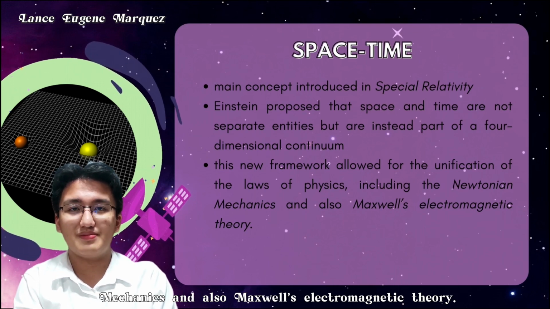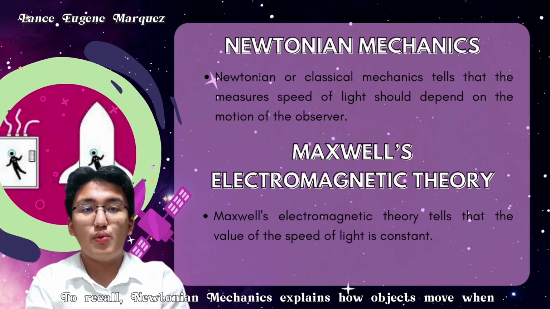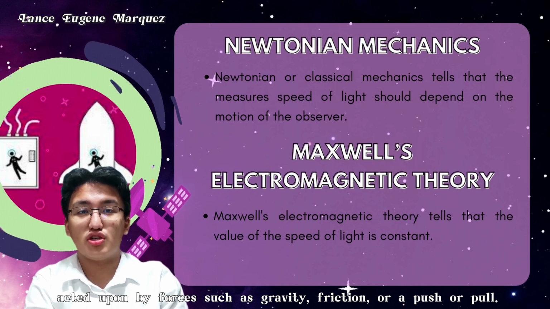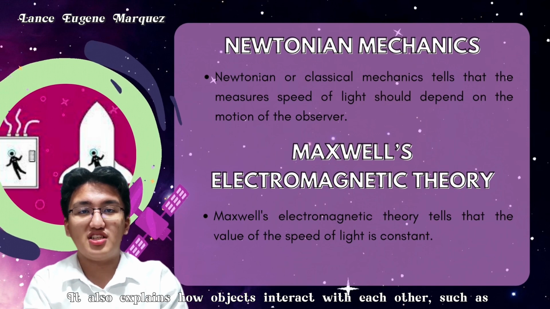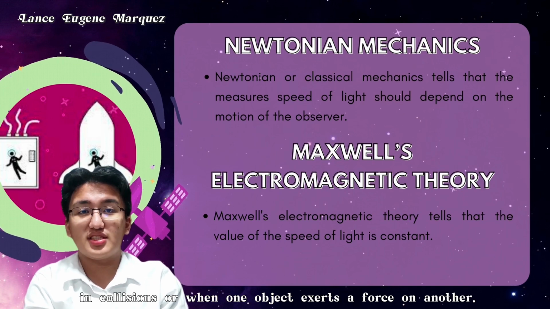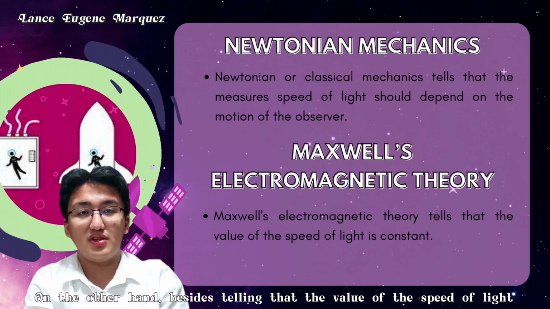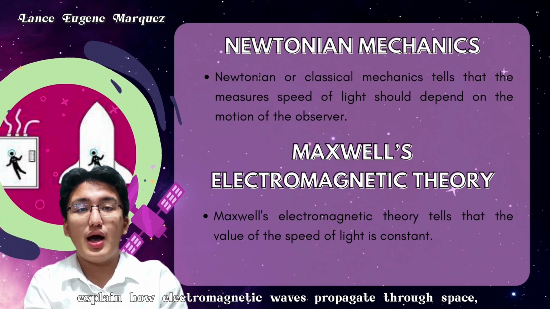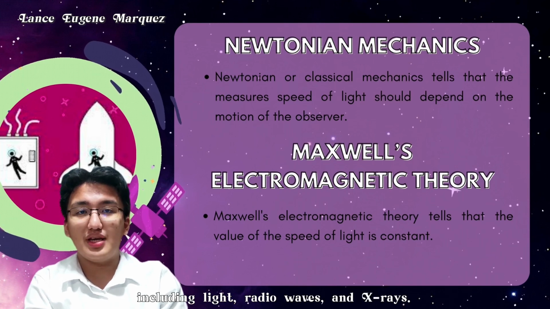This new framework allowed for the unification of the laws of physics, including Newtonian mechanics and also Maxwell's electromagnetic theory. To recall, Newtonian mechanics explains how objects move when acted upon by forces such as gravity, friction, or a push or pull. It also explains how objects interact with each other, such as in collisions or when one object exerts a force on another. On the other hand, besides telling that the value of the speed of light is constant, Maxwell's electromagnetic theory also explains how electromagnetic waves propagate through space, including light, radio waves, and X-rays.